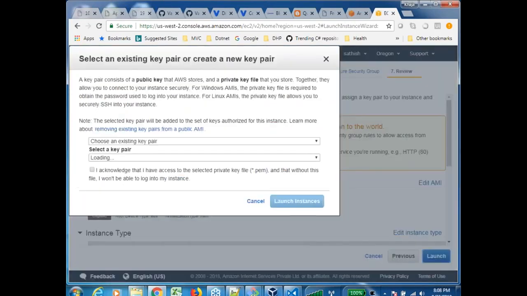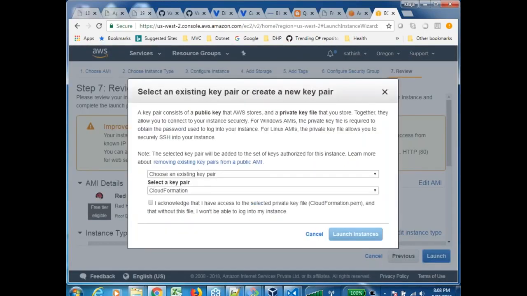Launch. Okay. This is one thing which you should be very much aware of. In AWS, generally to log in to the Linux machines, for example, just now in Vagrant, to log in to the machine, we said that username is Vagrant and password is Vagrant. But AWS doesn't give you passwords. It uses something called key-based authentication. So here you need to generate a key.